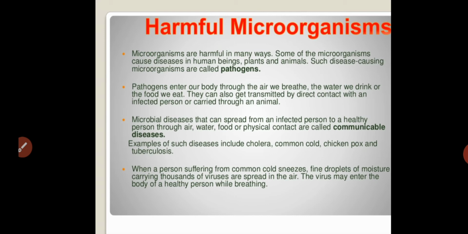Usually microorganisms spread diseases in all living organisms, including plants, animals and human beings. Such disease causing microorganisms are commonly called pathogens. What are pathogens? Pathogens are microorganisms that take part in causing diseases to human beings, plants and animals.